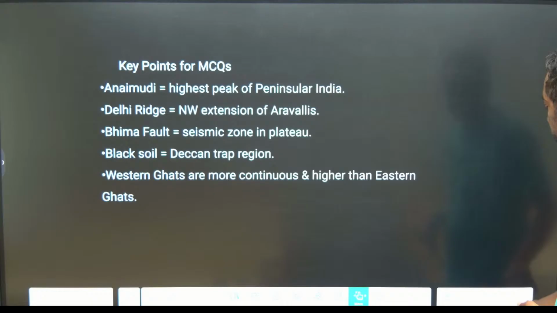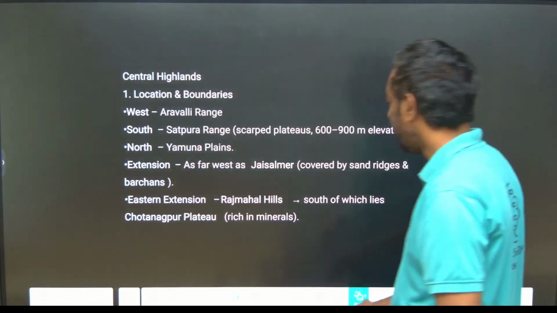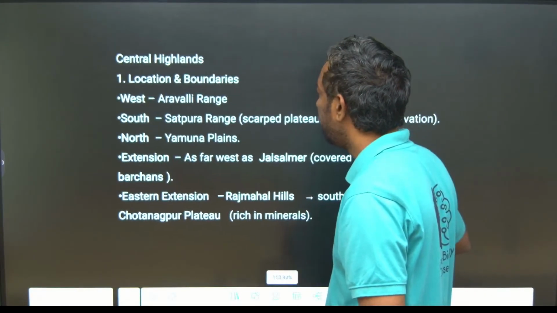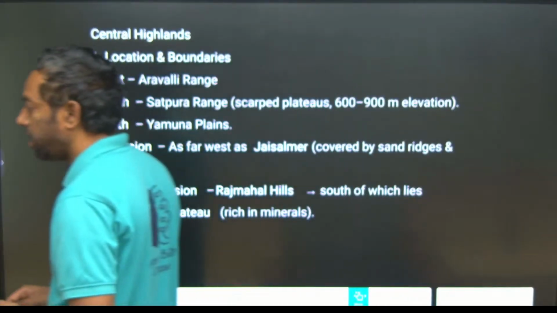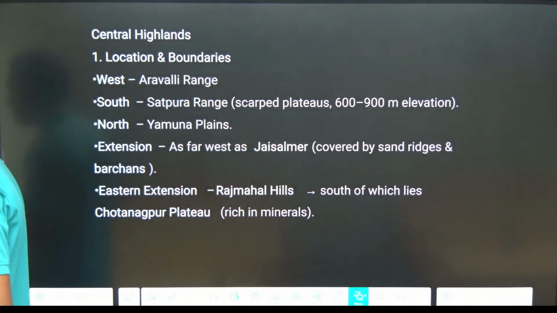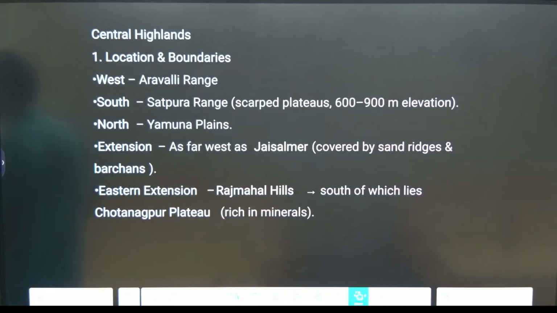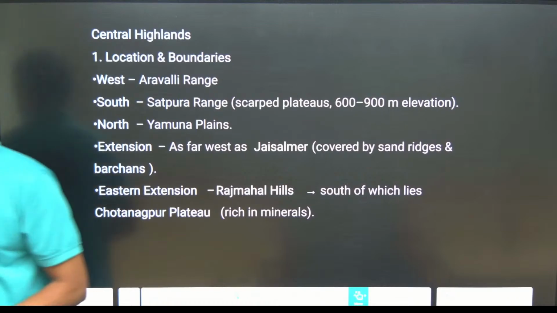Central Highlands, key points. Just look here.